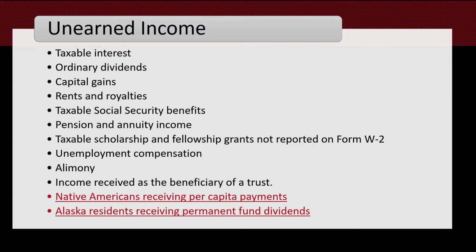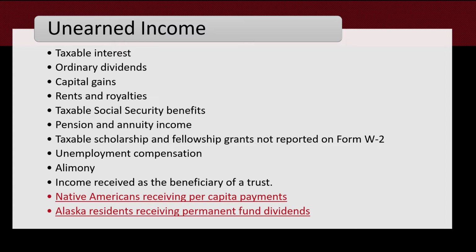Social security benefits that are taxable would be considered unearned income. Pensions and annuities, taxable scholarships and fellowship grants that aren't reported on a W-2. If they are on a W-2, they would be considered earned income, but if they aren't reported on the W-2, then they would be considered unearned.